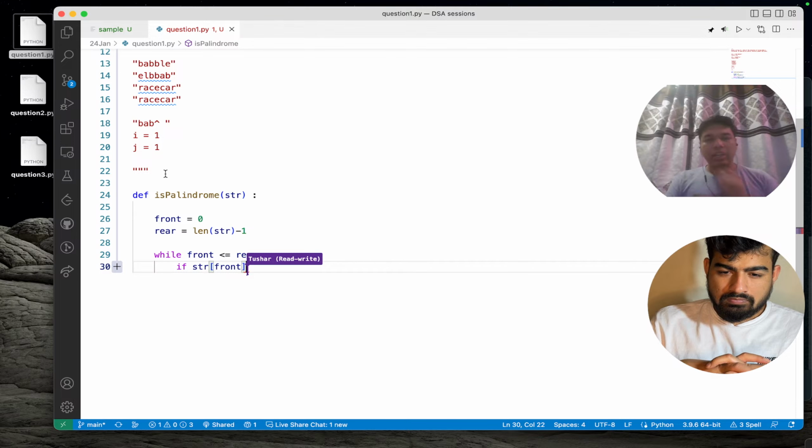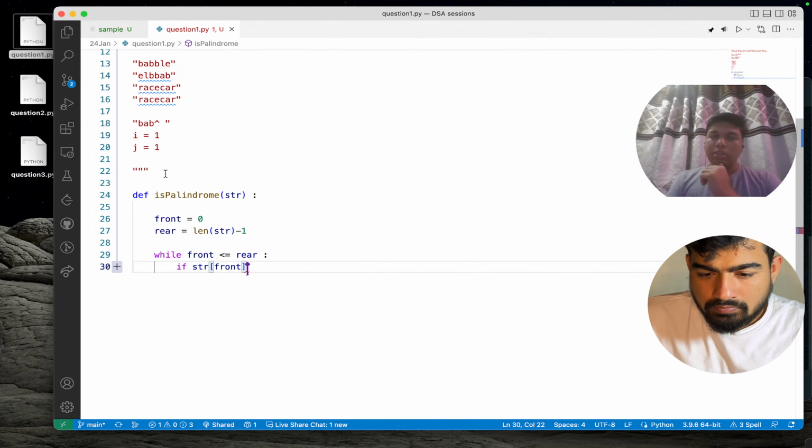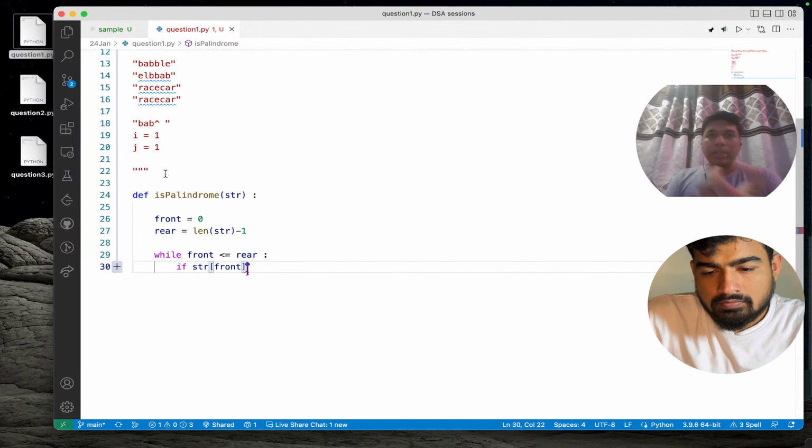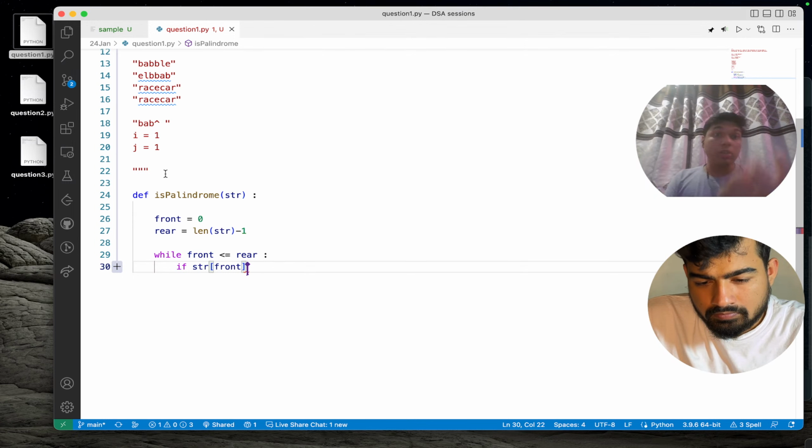is an alphabet or not. That is one way to do it, or we can check whether it is a special character or not. As we have multiple special characters, including numbers, spaces and different kinds of characters, it is better to check whether that particular element is an alphabet.